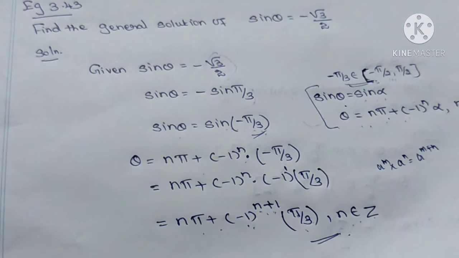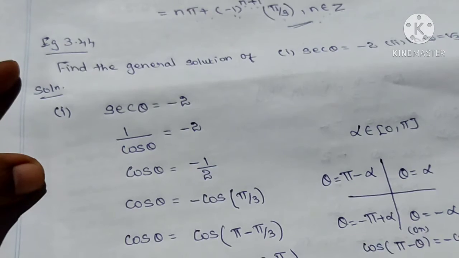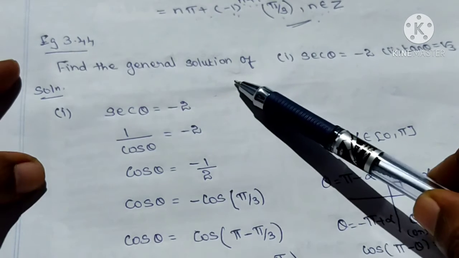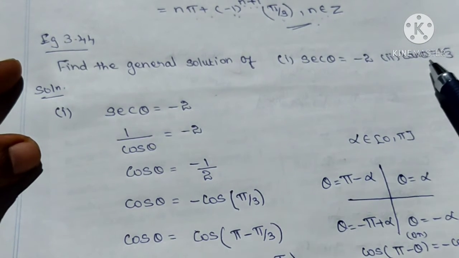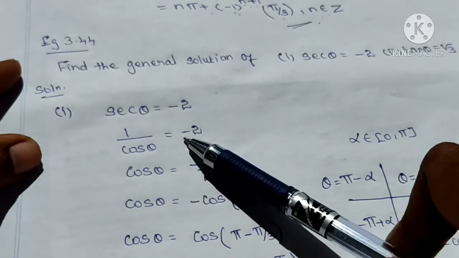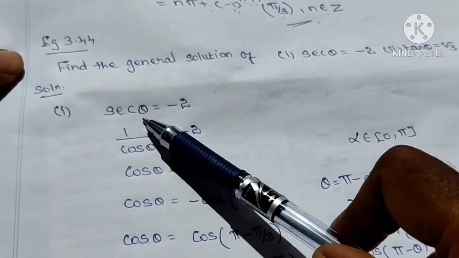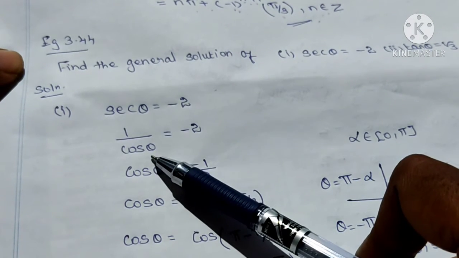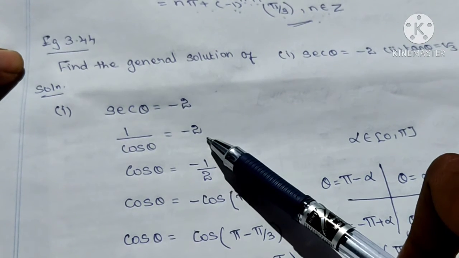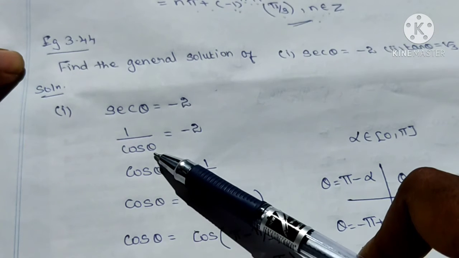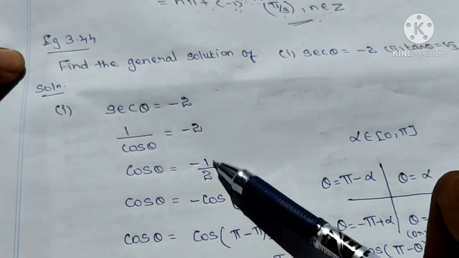Okay. Listen to the next example, 3.44. Find the general solution of secant theta is equal to minus 2 and tan theta is equal to root 3. Listen to the first part. Secant theta is equal to minus 2. Convert into cos. So secant theta is 1 by cos theta, the reciprocal of cos is secant. So 1 by cos theta is equal to minus 2. Then what's the value of cos theta? Take the cross product. So minus 1 by 2.